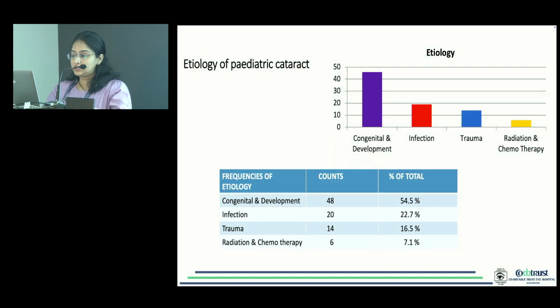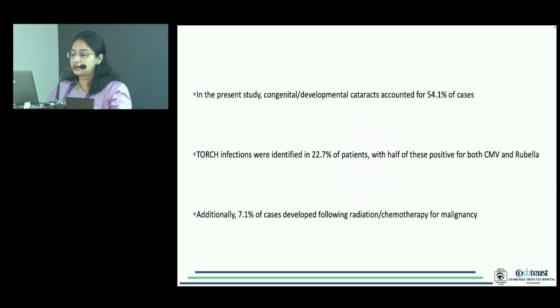Coming to the etiology of pediatric cataract in our study, around 54.5% of cases were congenital and developmental, and TORCH infections were identified in 22.7% of patients, with half of these patients positive for both CMV and rubella infections. Additionally, 7.1% of cases developed following radiation or chemotherapy for malignancy. In our case series, most of these cases were post-medulloblastoma cases.